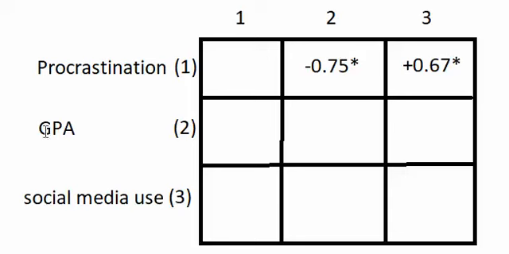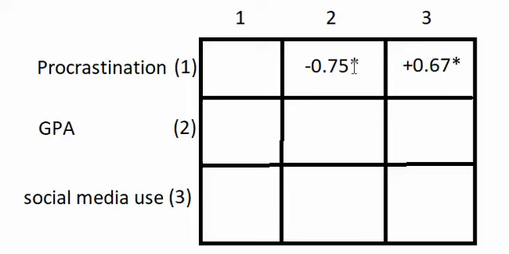And then let's say that there's a positive correlation between procrastination and social media use, 1 and 3, and it's also a significant positive correlation. Since it's a significant positive correlation, you would say the data suggests that people who are higher in procrastination tend to be higher in social media use. Basically, the data suggests that if you're high in one, you're probably high in the other as well. So just phrase your answers like that when I ask you to arrive at your own conclusions.